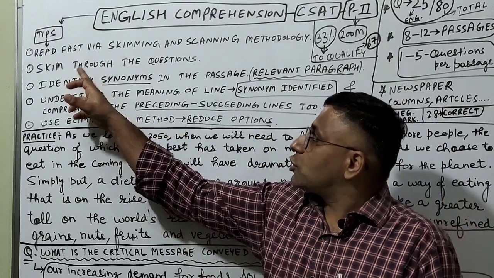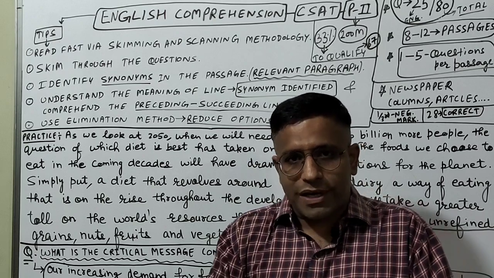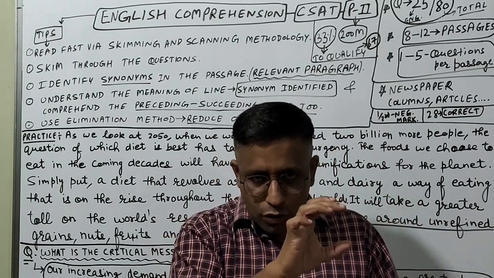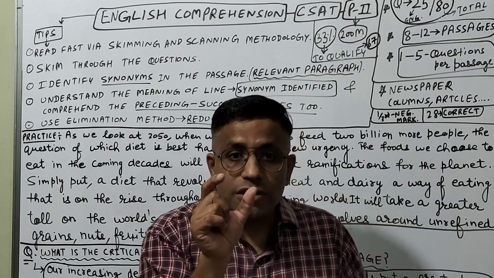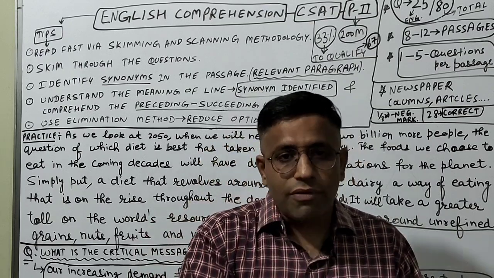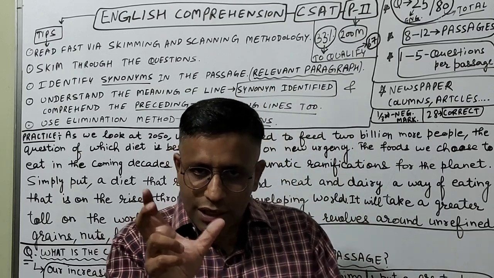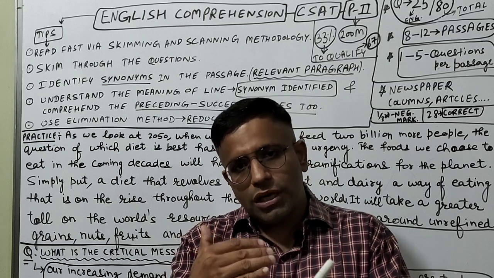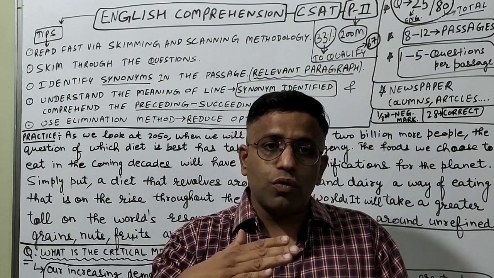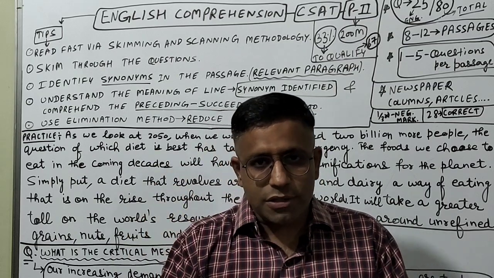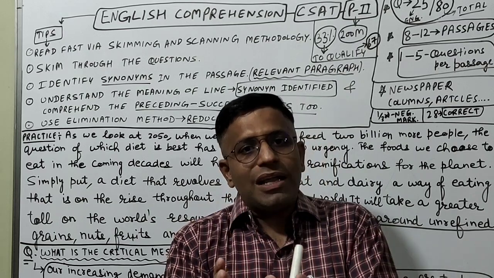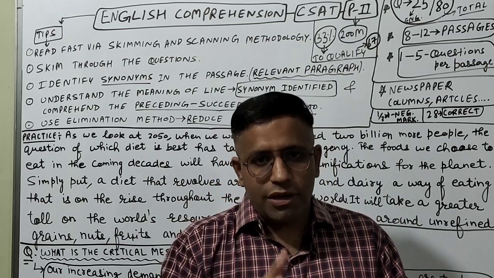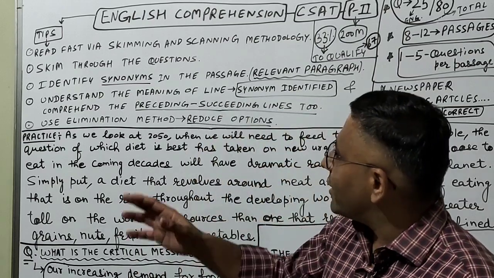Now after this, skim through the questions below each passage. Whatever questions are given, comprehend the meaning of the questions, and look at the keywords, the synonyms which are there in the given question. First of all, look at the keywords, then according to the keywords in the questions, we have to look at the paragraphs of the passage and locate the synonyms. Now what is a synonym? The similar meanings of every keyword. So this is the next step.